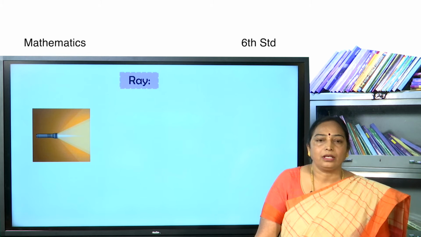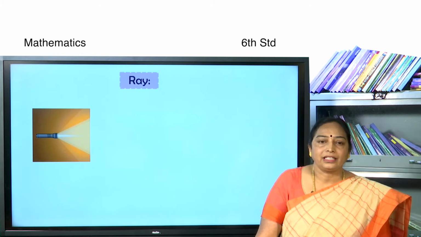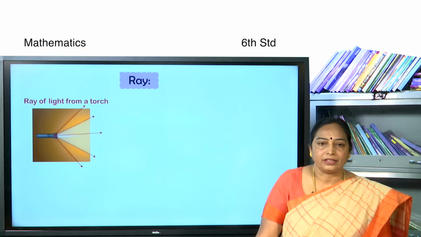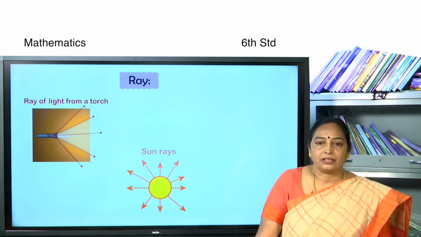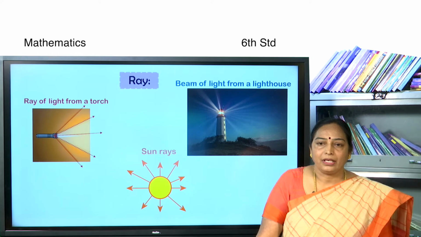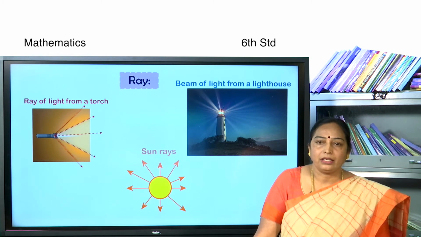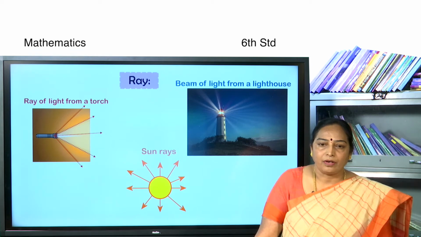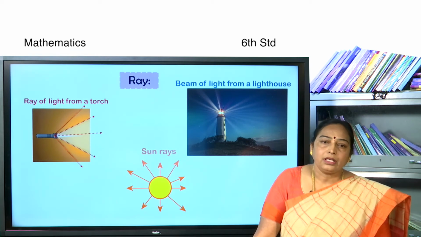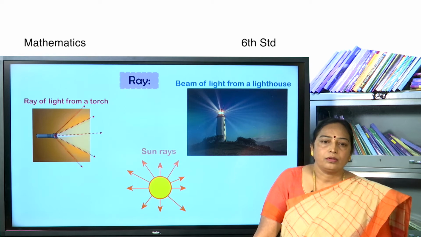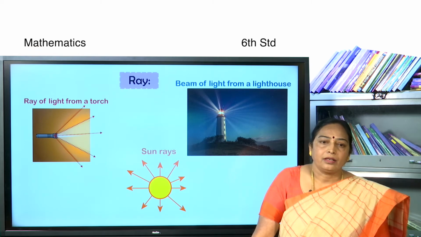Children, look at this model. The light rays emerging from a point. This is a torch, a ray of light from a torch. Sun rays from the sun, a beam of light from a lighthouse. Here light comes from the torch, from the sun, from the lighthouse in the form of rays. Children, we know what light rays are. But what is a ray in geometry?